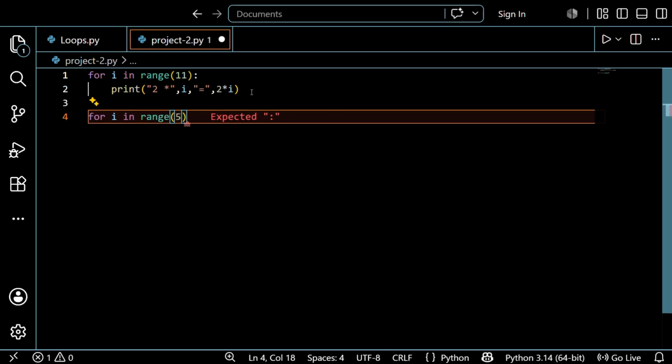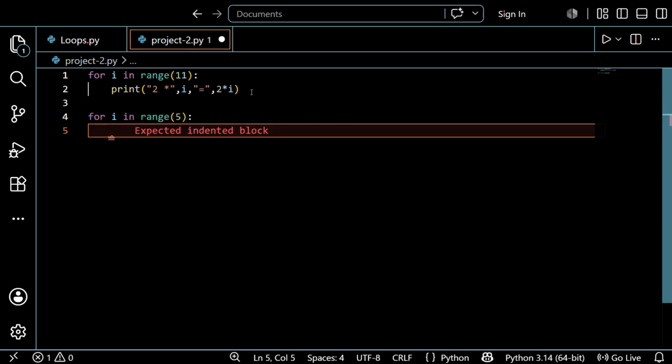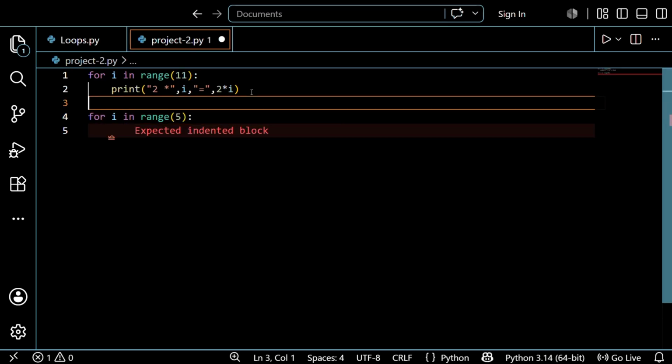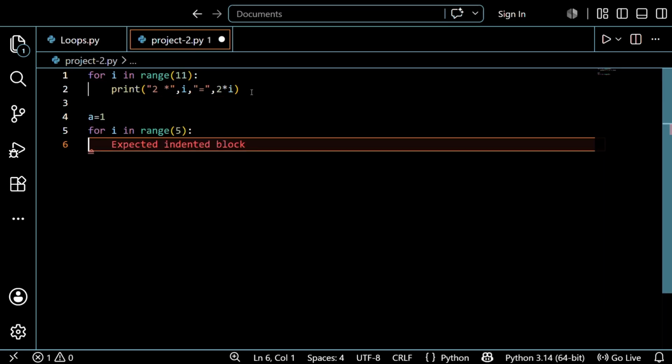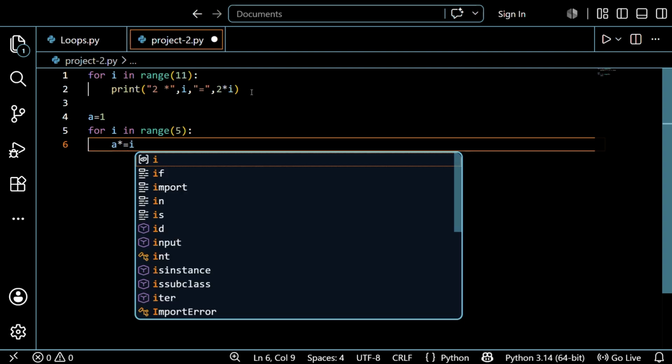After that, let's take a variable a is equal to 1. Okay, after that, a into is equal to, yeah, i.